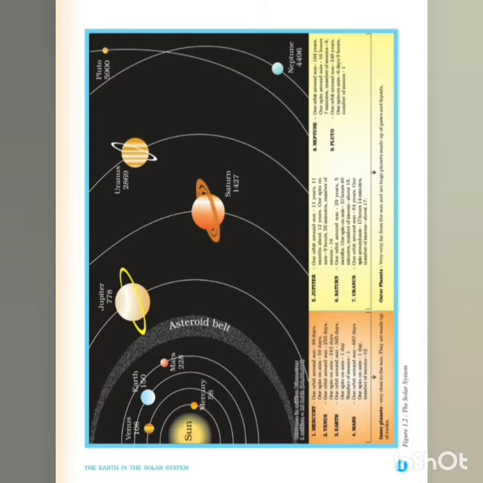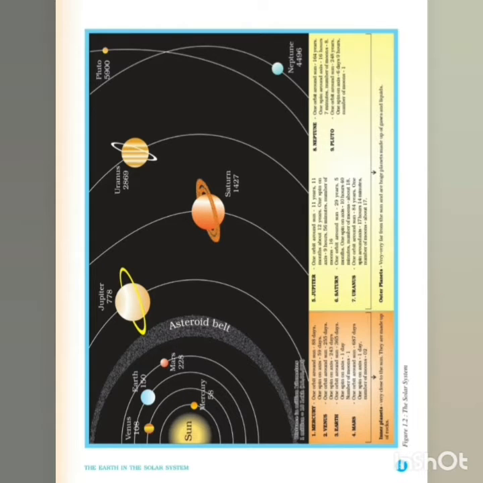Number of moons: 8. One orbit for Pluto takes 248 years. It is not 89, it is 248 years. One spin on axis takes 6 days and 9 hours. Number of moons: 1. And on Neptune the number of moons is 8.